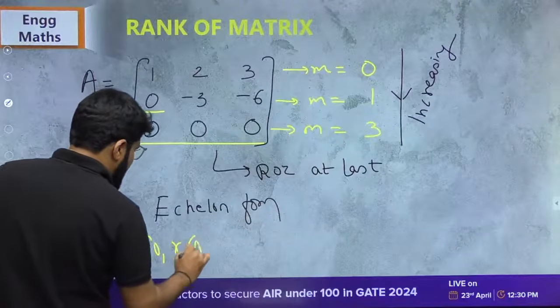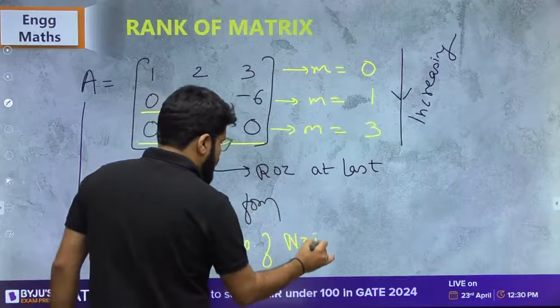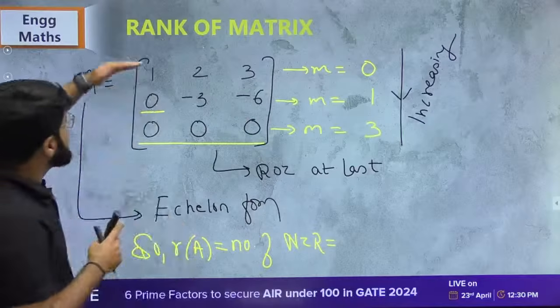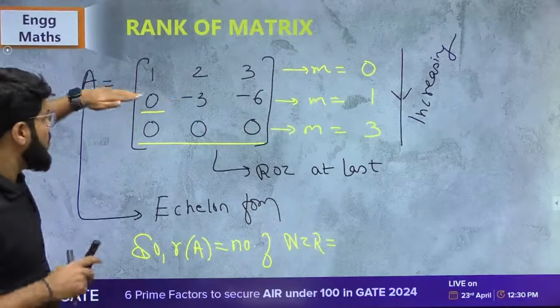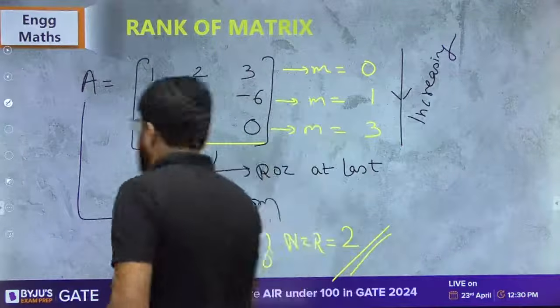So what should be the rank? Its rank is equal to the number of non-zero rows, the number of NZRs. This is a non-zero row. This is also a non-zero row. The third row is completely 0. So how many non-zero rows are there? 2. The rank of the matrix is 2.